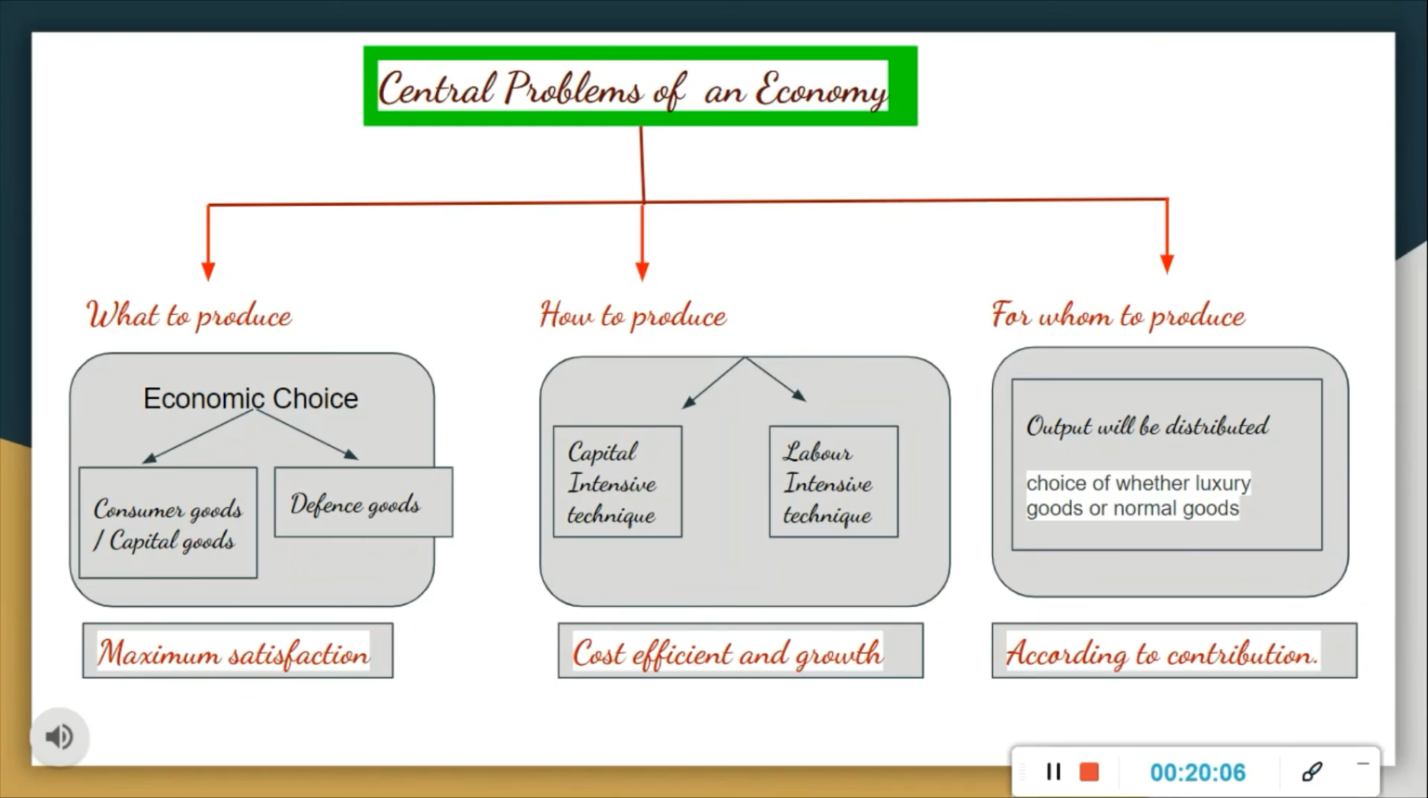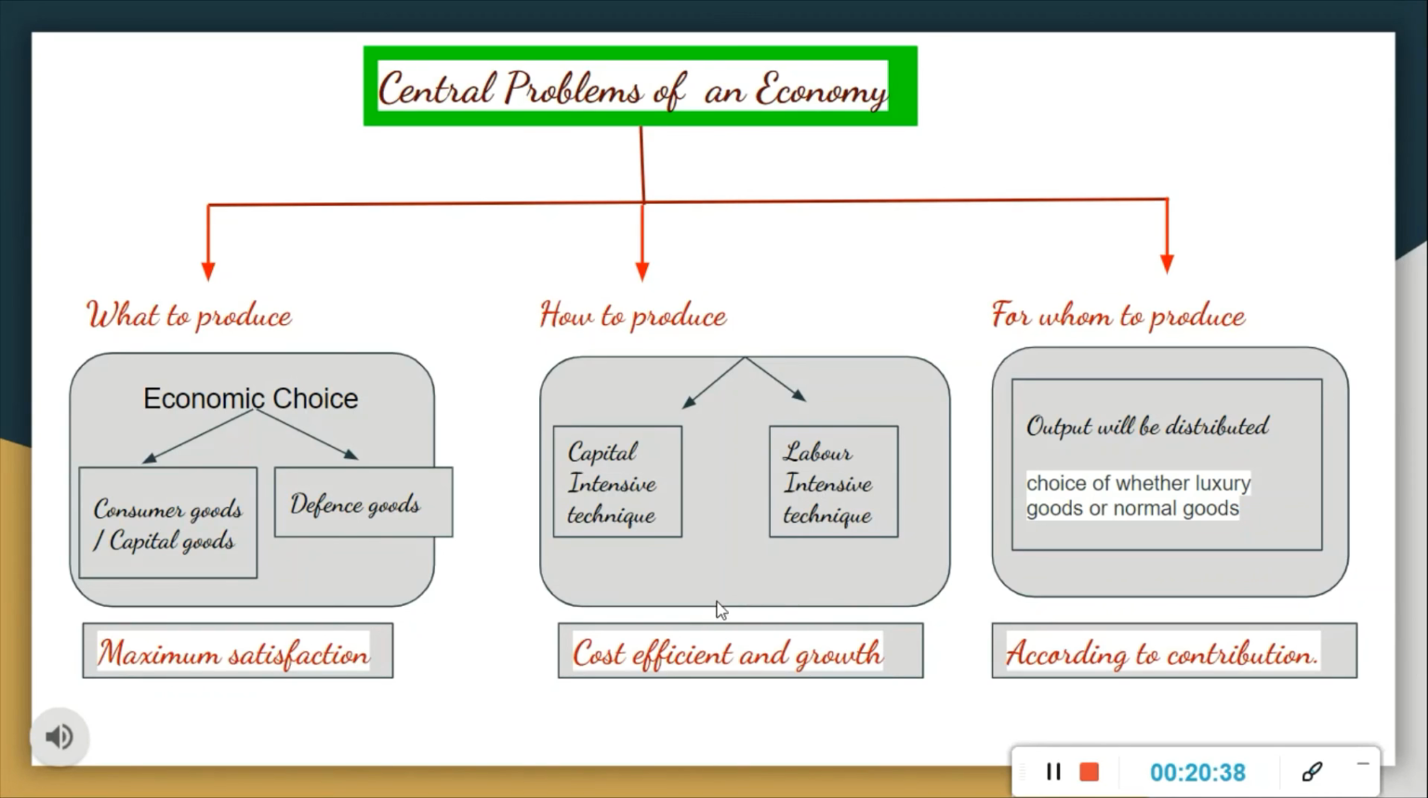For example, in countries like China, LIT is favored, means labor intensive technique is favored as ample number of laborers are available there. Laborers are more, laborers are cheaper there. So, the United Kingdom will prefer CIT, means a capital intensive technique, due to the availability of capital and scarcity of labor. Right. So, according to our needs, means according to our availability, we can select the technique.